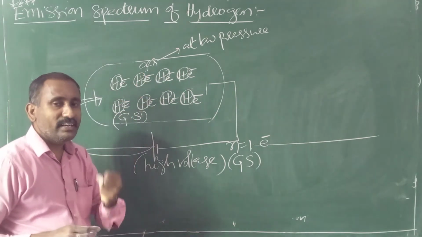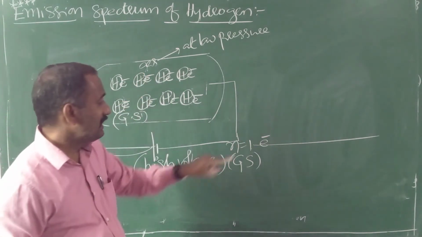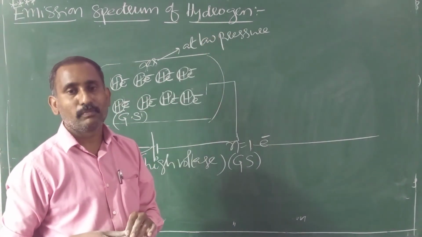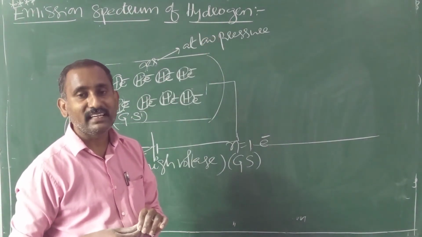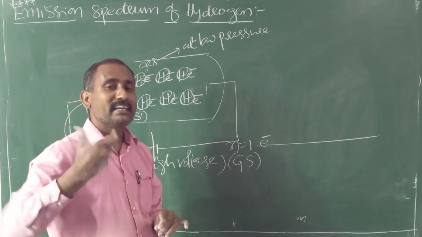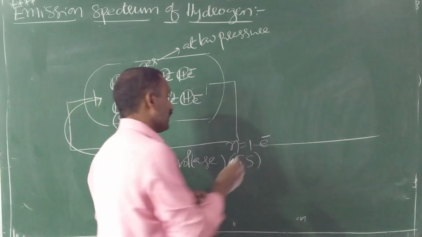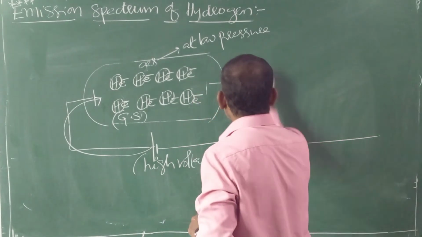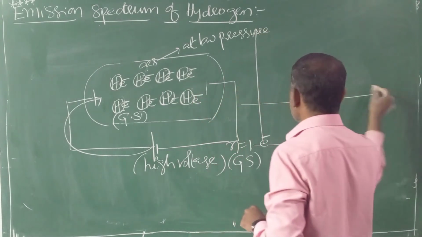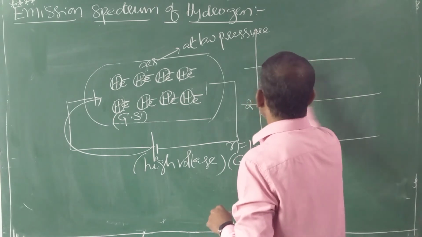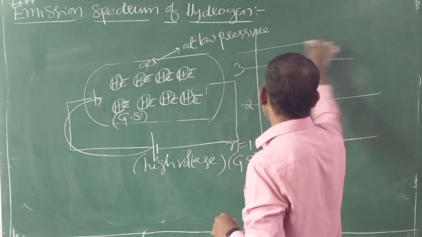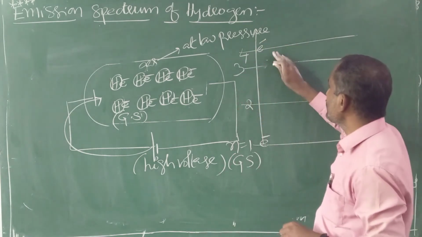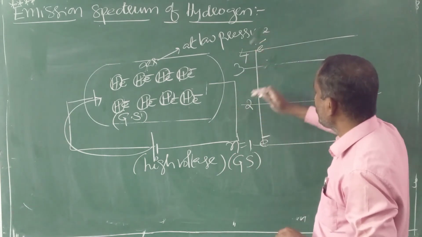Whenever they absorb different quantities of energy, the electrons are excited to different higher levels, but not the same higher level: second level, third level, fourth level, like that. But for understanding purposes, here I am considering the electron in the fourth level.